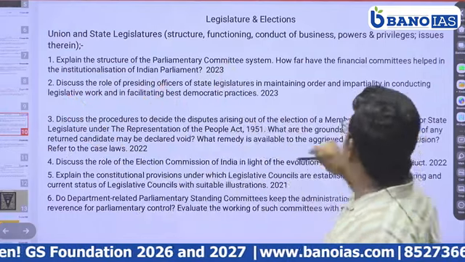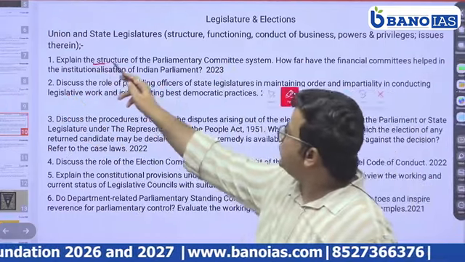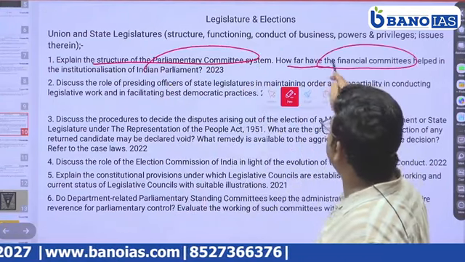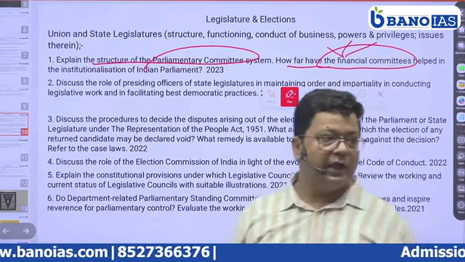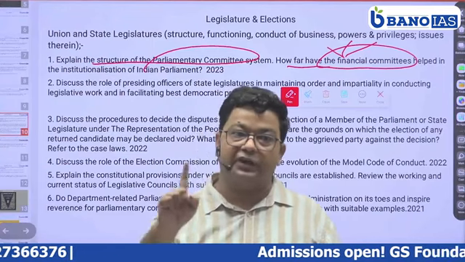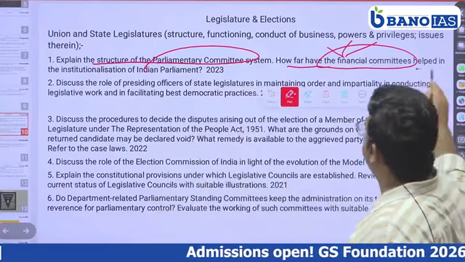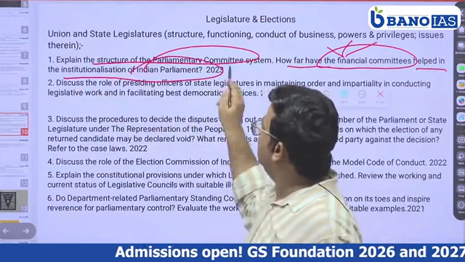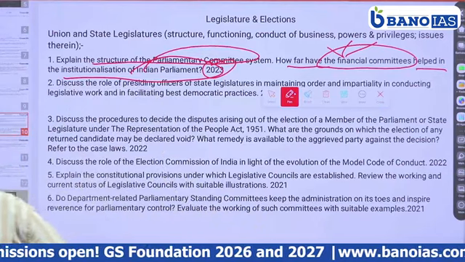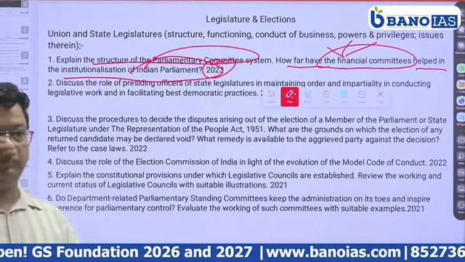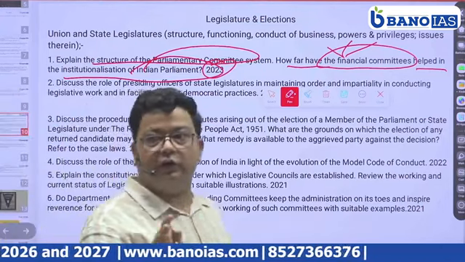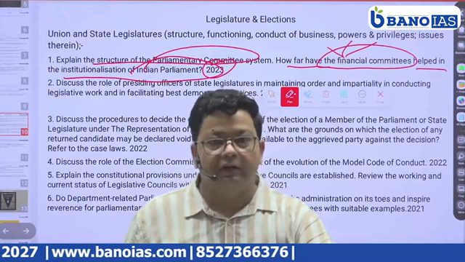Then union and legislature, its structure, if you see. Explain the structure of the parliamentary committee system. How far have the financial committees, that is 3 types of financial committees, Estimates, Public Accounts Committee and Public Undertakings Committee, which is part of the standing committee, helped in the institutionalization of Indian Parliament, asked in 2023. So you can see the segregation of the syllabus that we have done; questions keep being asked from those sections, and conceptual questions are asked more. Okay? Is this clear?